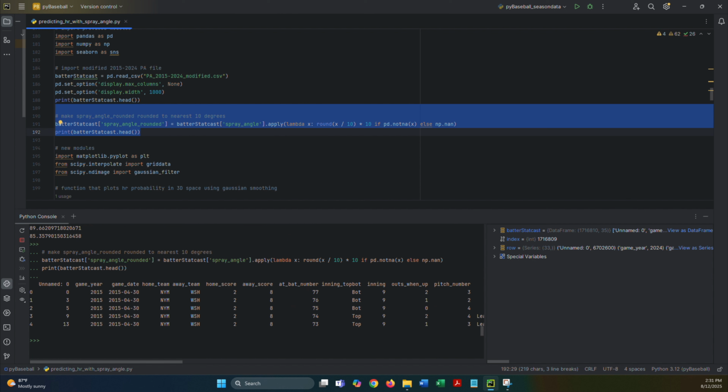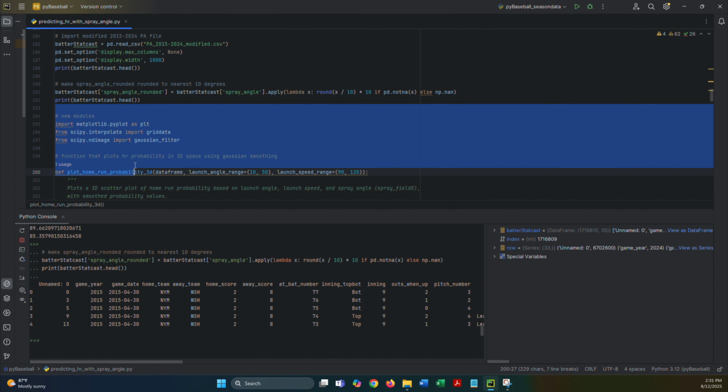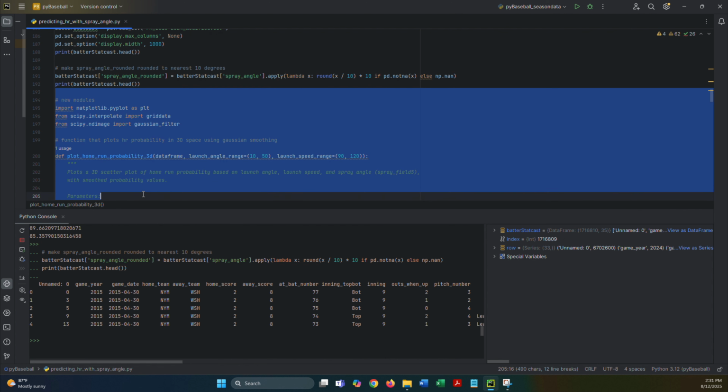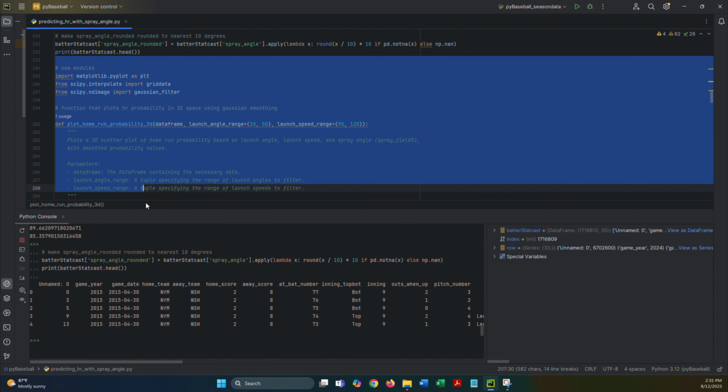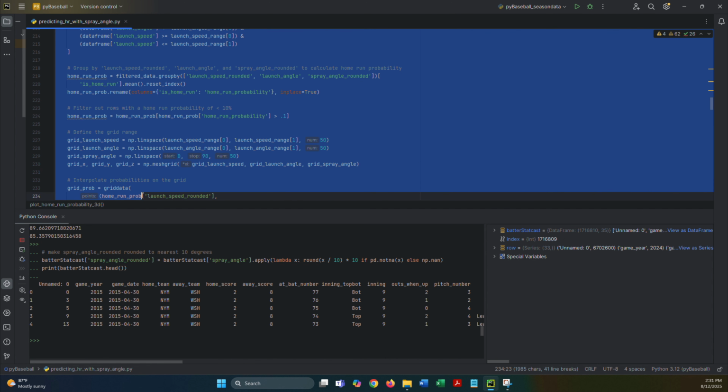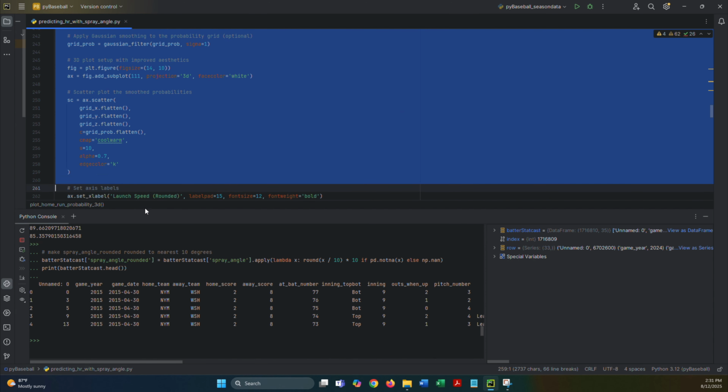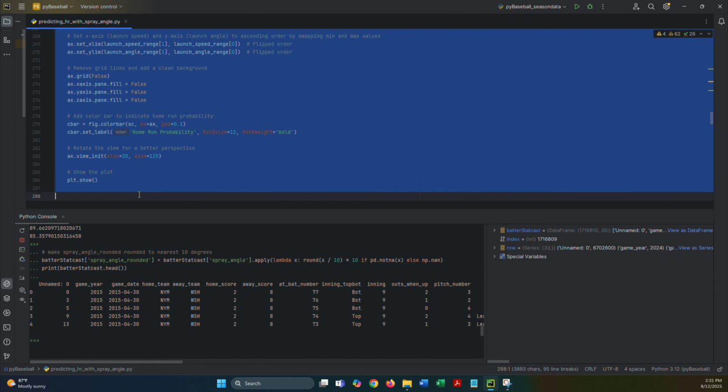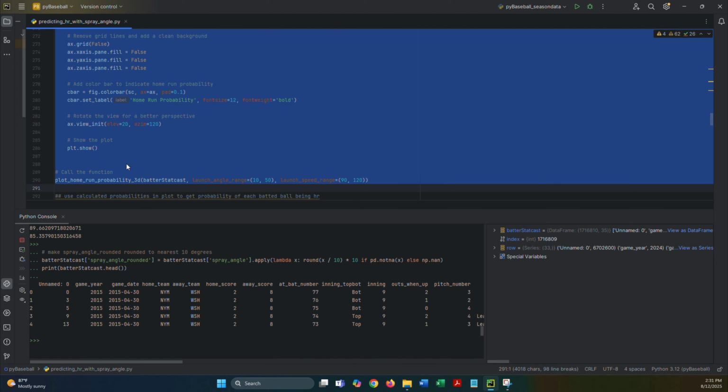I rounded spray angle to the nearest 10 degrees, so a ball straight down the pull side foul line would be 0, and then we have 10, 20, and so on, up to 90. And for each exit velocity, launch angle, and spray angle combination, we can calculate the probability of a batted ball being a home run and apply a smoothing function to even it out.